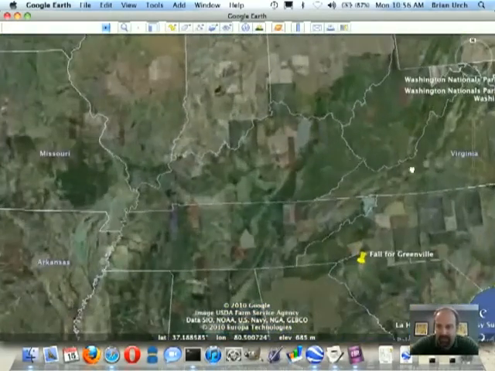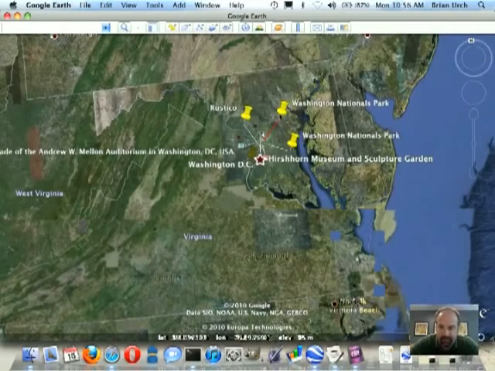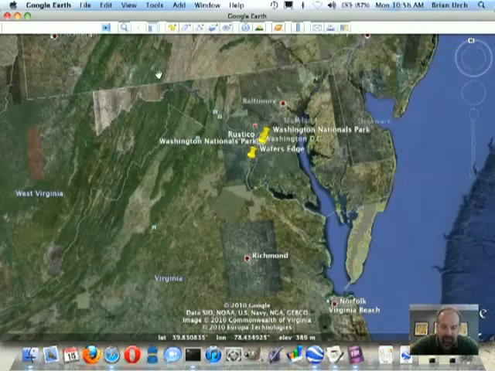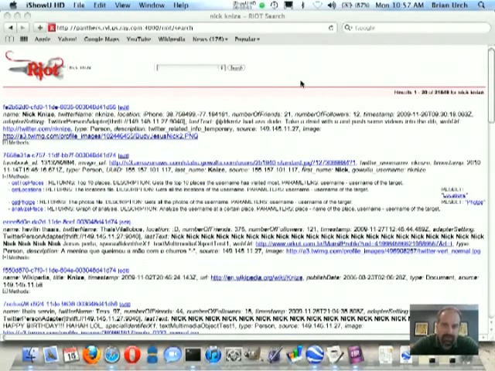And we'll zoom in here to Washington National Park. And that'll bring back a picture of Nick. And so now we know where Nick has gone and we know now what Nick looks like. So now we know where Nick's going, we know what he looks like. Now we want to try to predict where he may be in the future.